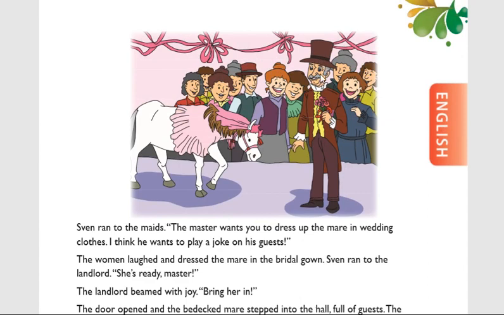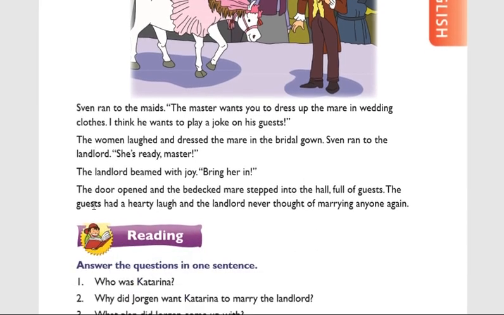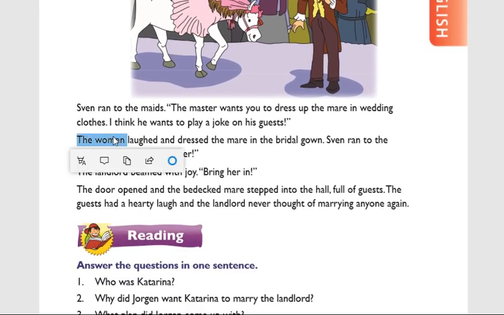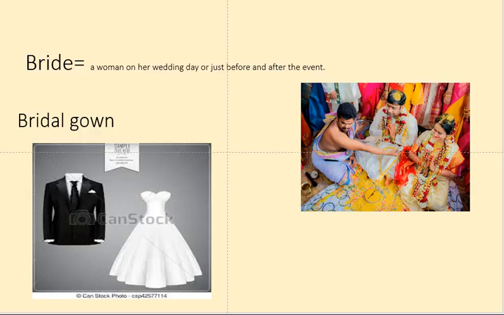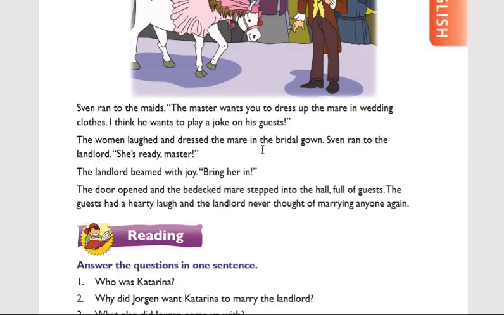See, in this picture also it is given. He is our landlord and these are all guests. The women laughed. Who are the women? The women means the maids. The maids laughed. Why did they laugh? Because the mare was becoming a bride in a wedding dress. That's why they laughed and dressed the mare in the bridal gown. This is a bridal gown. At marriage time, different dresses are worn. This is just for understanding purposes that I am showing. This is one type of bridal gown, especially for ladies.